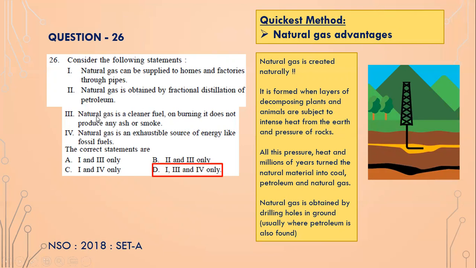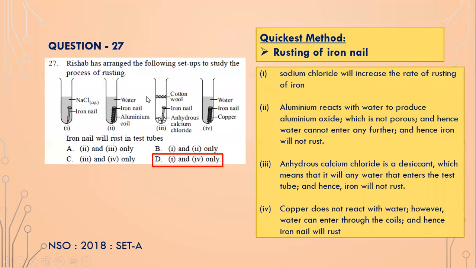Number three is natural gas is a cleaner fuel, and on burning it does not produce any ash or smoke, which is true, isn't it? Because even in your home, when you burn the gas from your gas pipeline, it does not form any ash or smoke. And natural gas is an exhaustible source of energy like fossil fuels, which is true, isn't it? Because it's a naturally occurring fuel, and all naturally occurring fuels are exhaustible. So 1, 3, and 4 are correct, and 2 is incorrect.